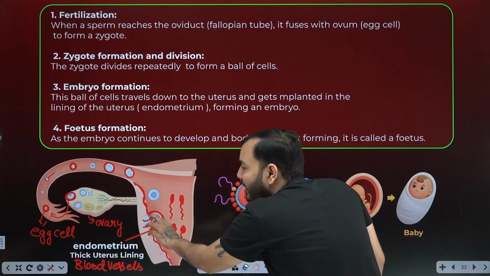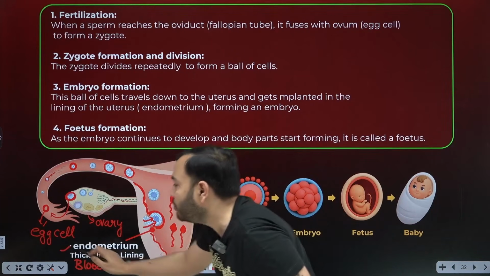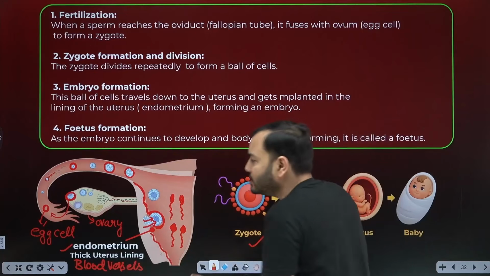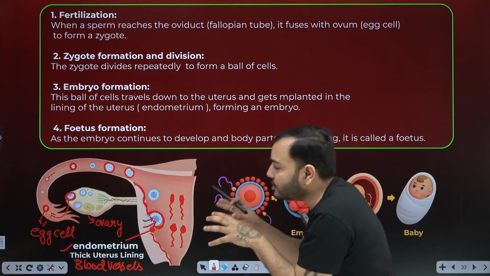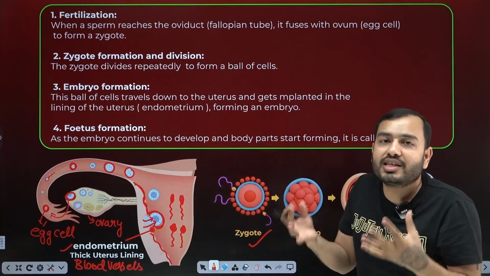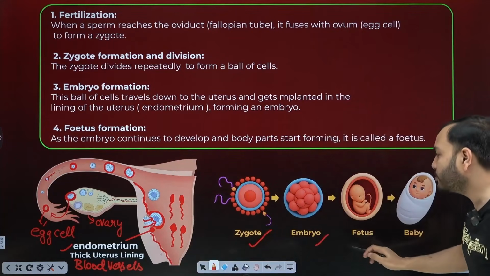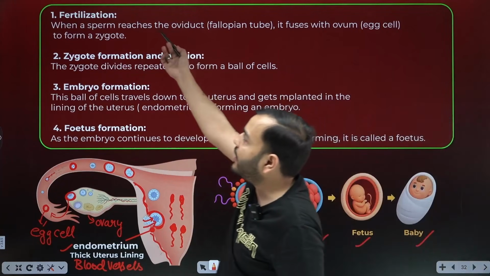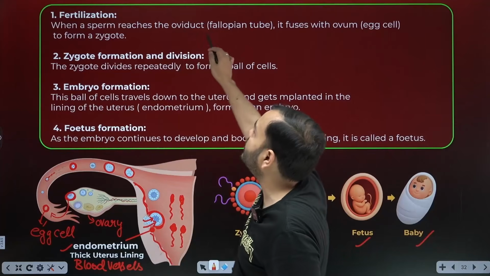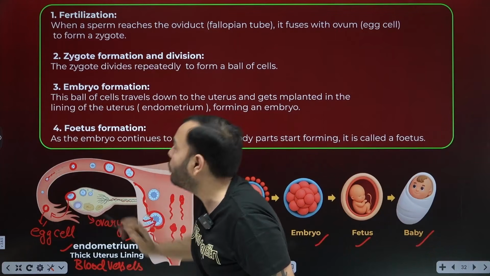A tiny embryo came, and it stuck to the very outer wall of mom's uterus. This is called the endometrium. It is not in NCERT, you don't need to memorize it. The endometrium is the thick wall made of blood vessels. The embryo sticks to this, is nourished by mom's blood and starts growing bigger. Slowly, it becomes a fetus from the embryo. So all these steps are written. The first is fertilization, when a sperm reaches the oviduct or fallopian tube.